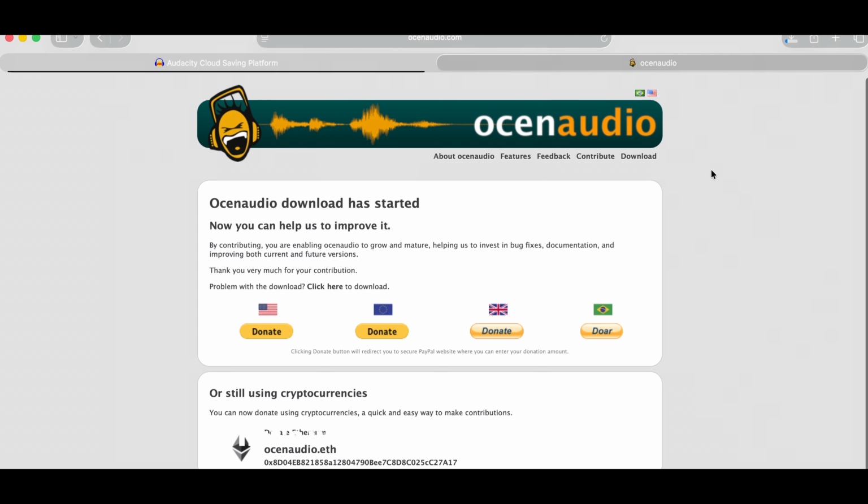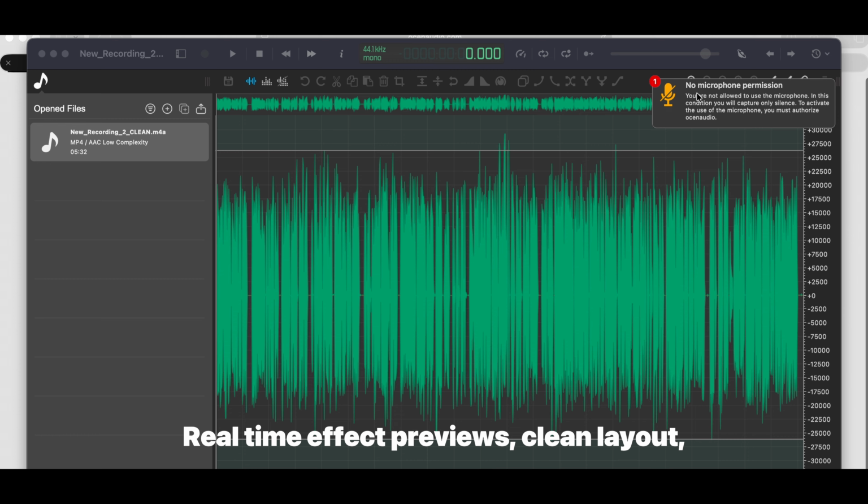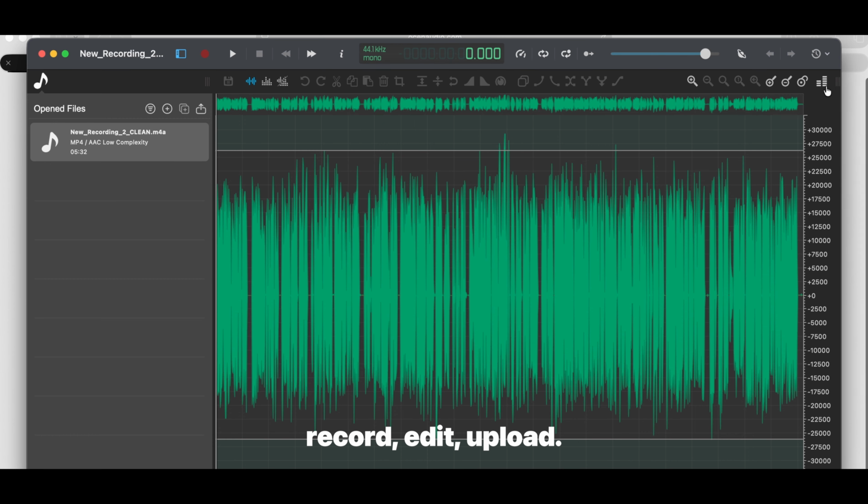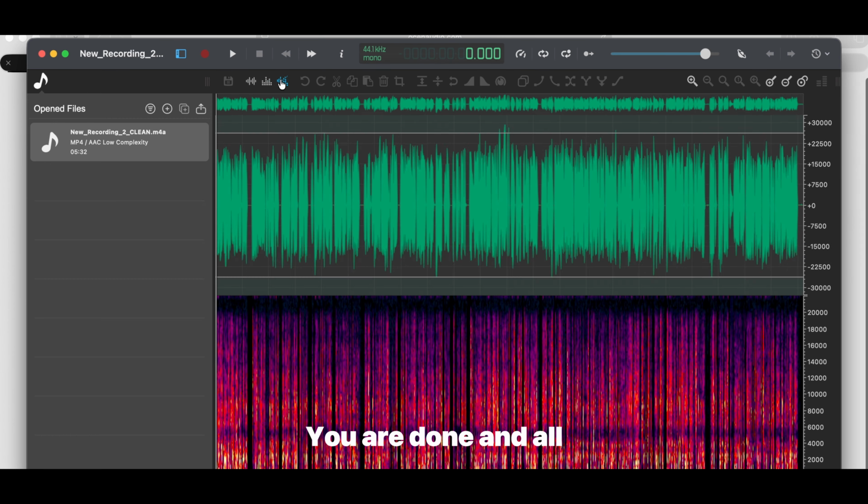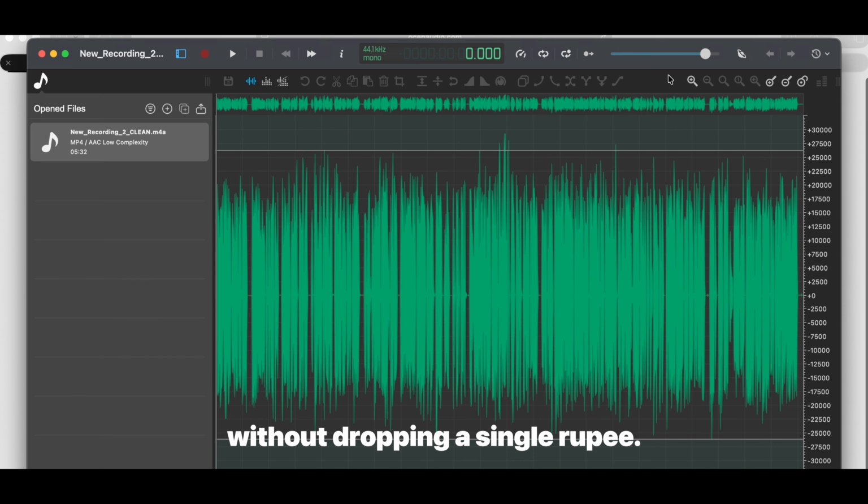That's where Ocenaudio steps in. Real-time effect previews, clean layout, zero learning curve. Record, edit, upload. You are done, and all without dropping a single rupee.